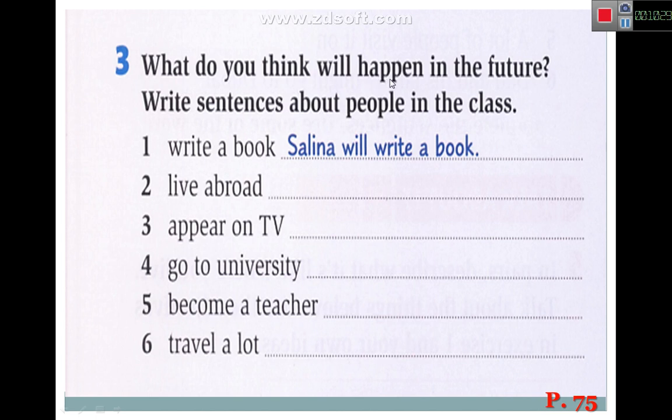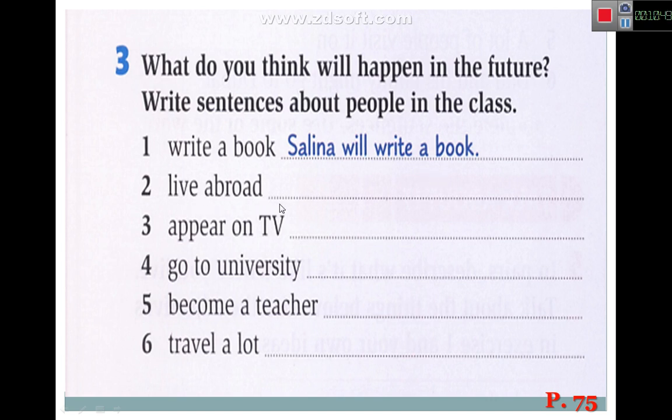What do you think will happen in the future? Write sentences about people in the class. The first one, write a book. Who will write a book? Selenia will write a book. Okay, she will write a book. Look at its base form without to and without anything. Will write a book.